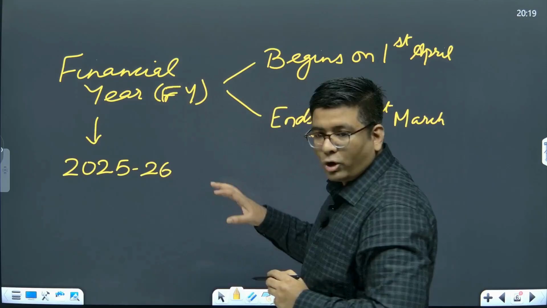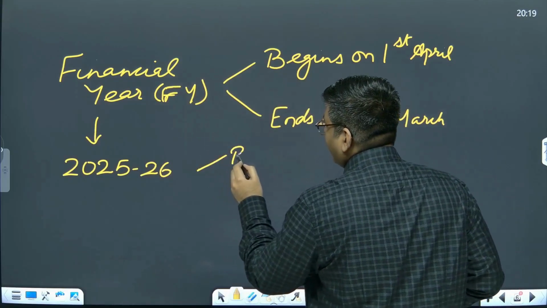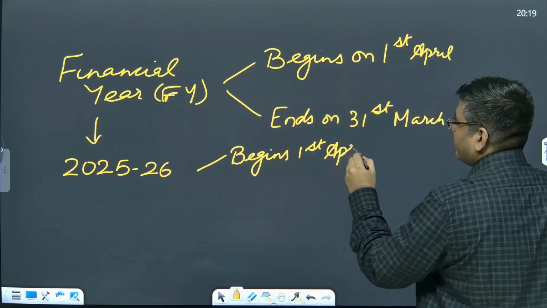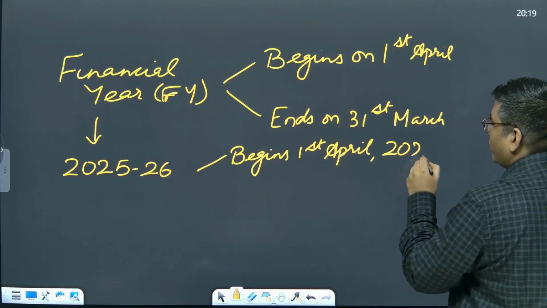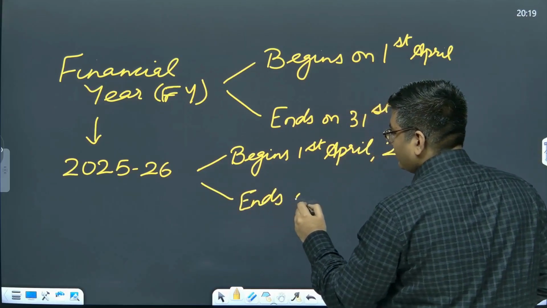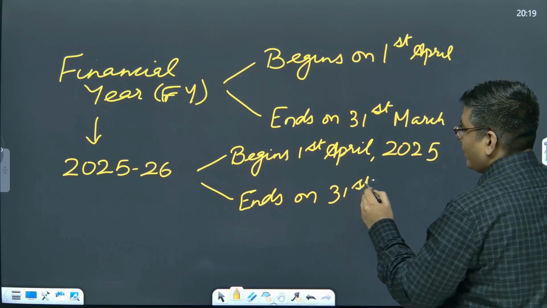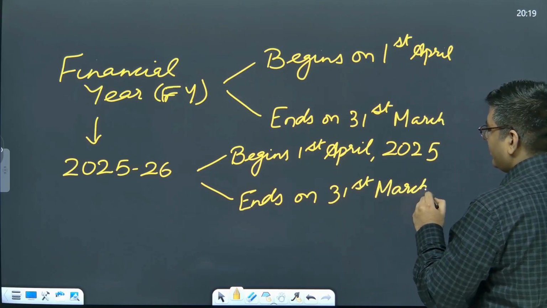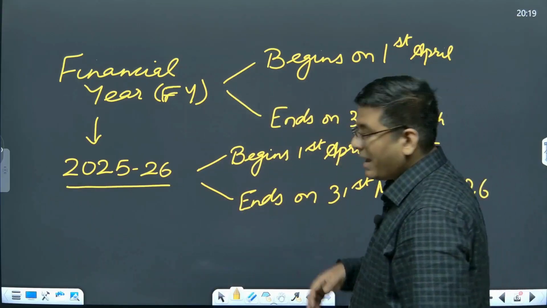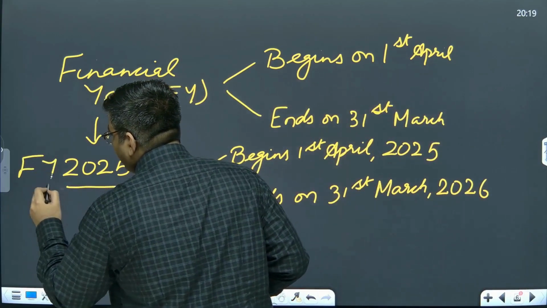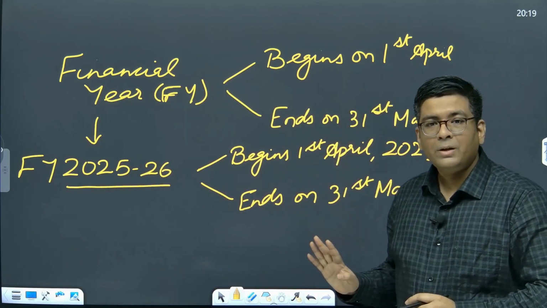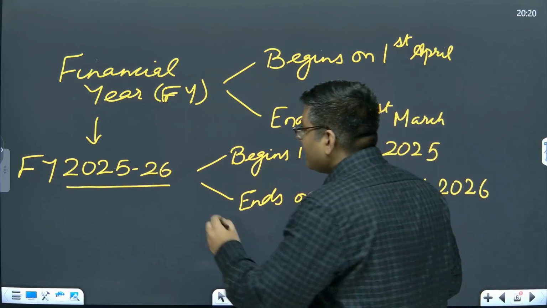This particular year begins on 1st April 2025, and it ends on 31st of March 2026. That is why the financial year is always written like this, with FY prefixed in the front, and then 25-26. So I hope this is clear. The budget which we are discussing concerns itself with this particular year.